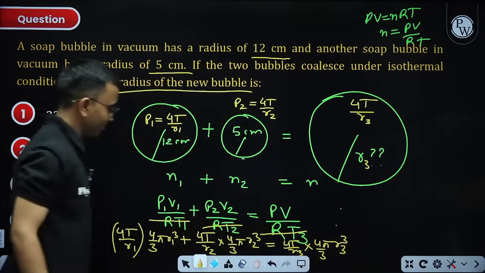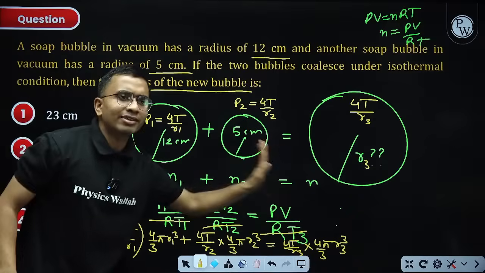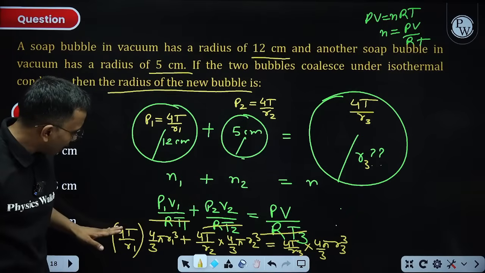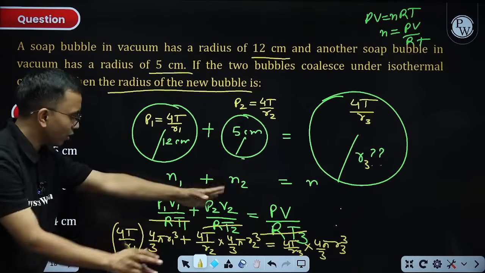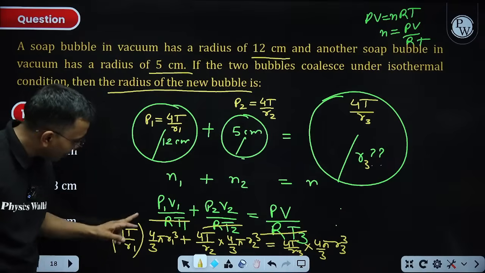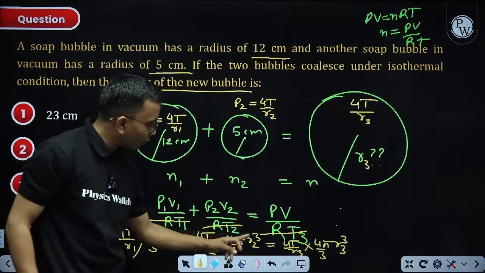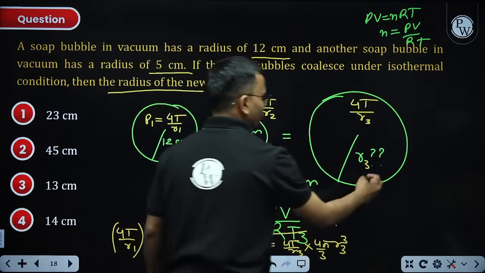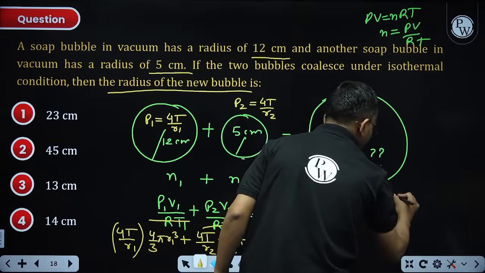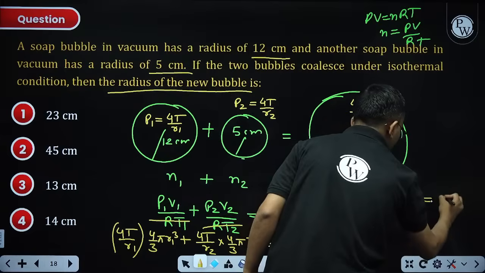Got it? From here 4T will cancel, and 4 pi by 3 is also constant, that will also get cancelled. It will become R1 square plus R2 square is equal to R3 square. So I got R1 square plus R2 square is equal to R3 square.